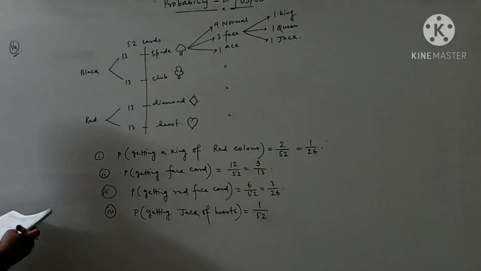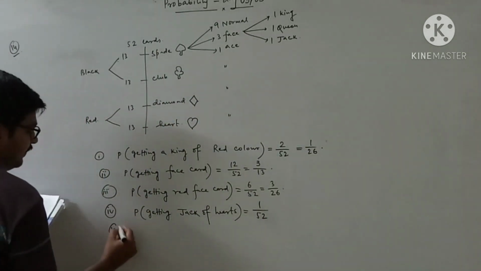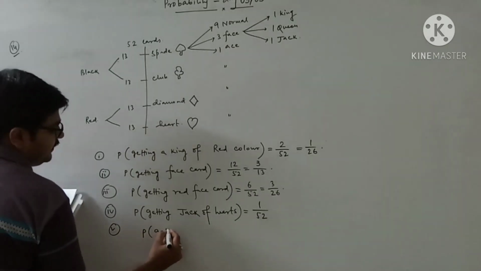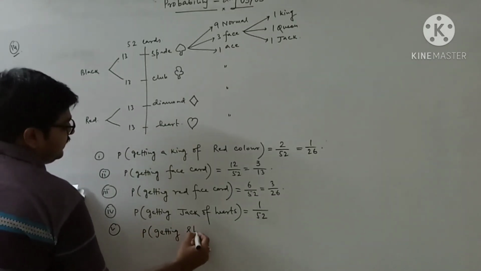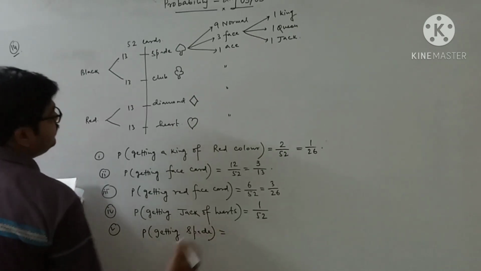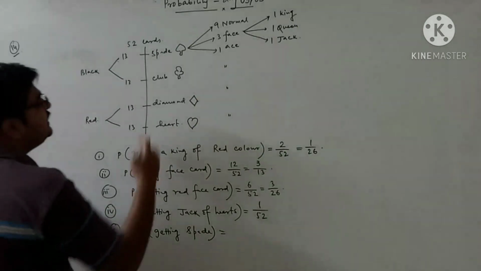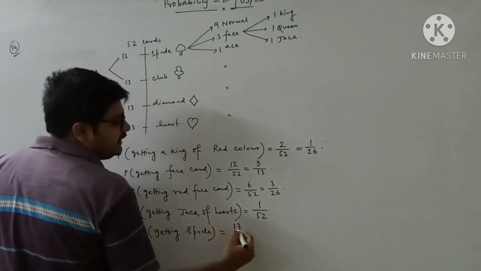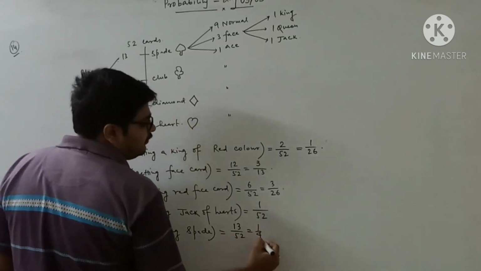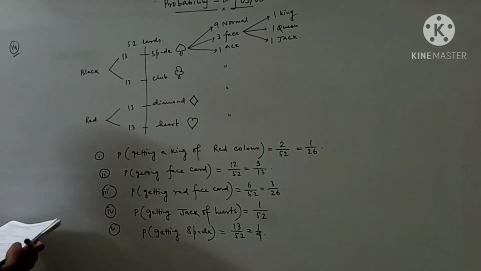Okay, now the fifth one. Probability of getting a spade. Now you see how many spades are there? 13 spades are there. So it will be 13 by 52, so 1 by 4. Now the last one.